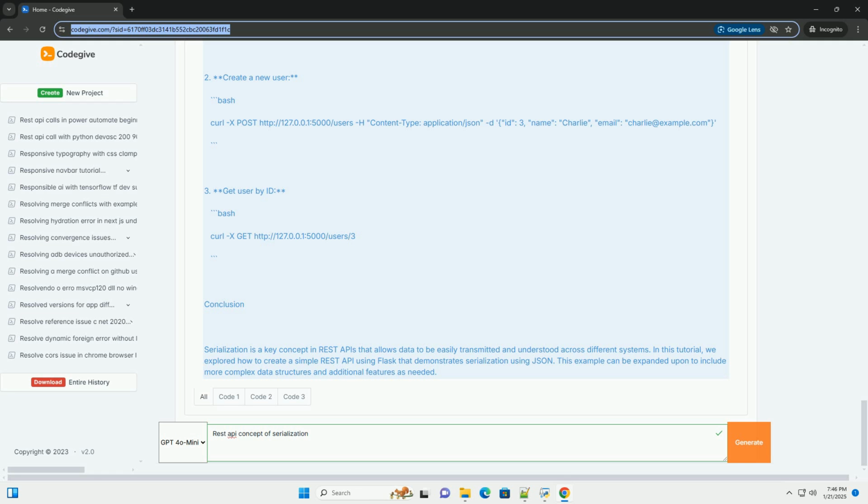Testing the API. You can test the API using a tool like Postman or curl. 1. Get all users. 2. Create a new user. 3. Get user by ID.